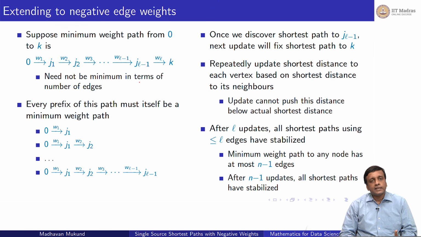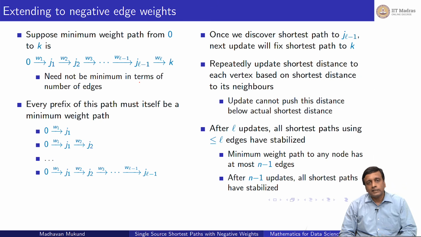Then since there are at most n-1 edges, if we do this n-1 times, there are no paths without repeating vertices, the strong notion of a path. There are no paths which have more than n-1 edges in them, because once you take the nth step, you have to repeat a vertex, right?